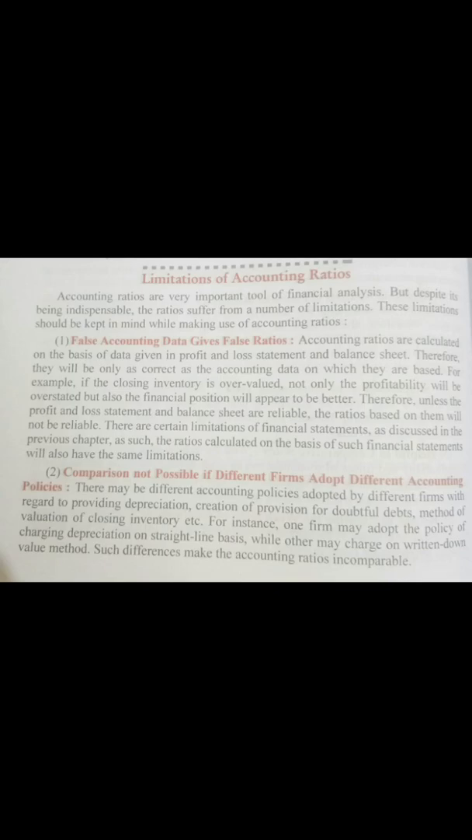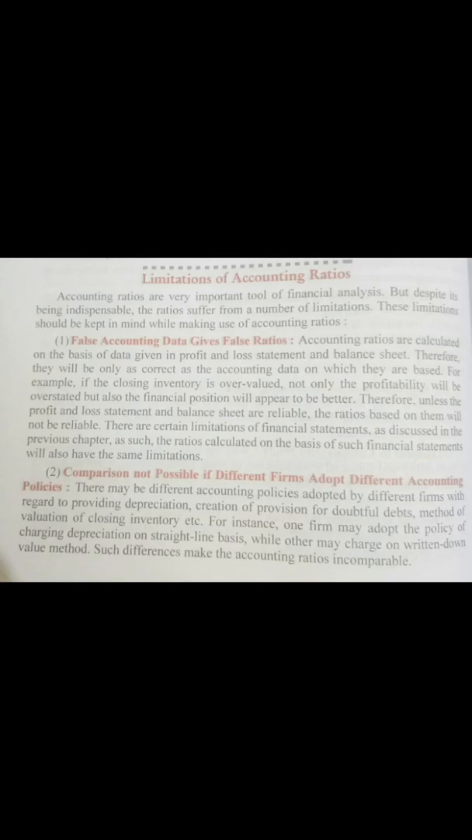That means that whatever the information or data which is required for the calculation of accounting ratios is taken from the profit and loss account or from the balance sheet. If that available data is incorrect, obviously the ratios which are calculated using that data would be incorrect too. That means we can't rely on those accounting ratios.